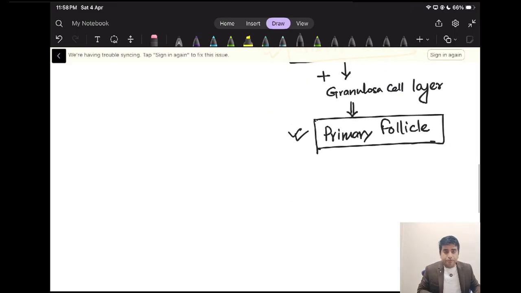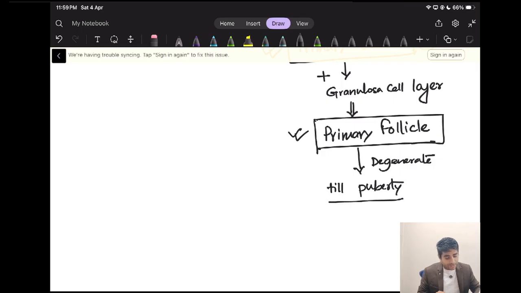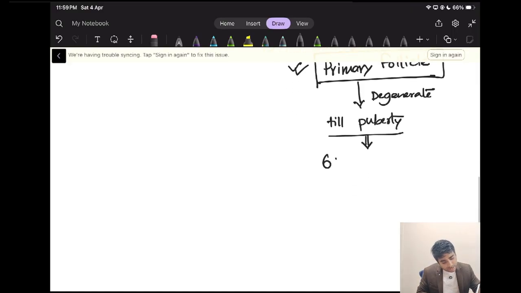Now this primary follicle gets degenerated, means it gradually damages till puberty. If it degenerates, definitely the number of primary follicles will reduce, and at puberty it will be around 60 to 80,000 primary follicles.